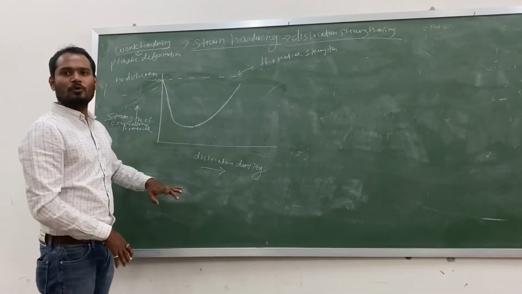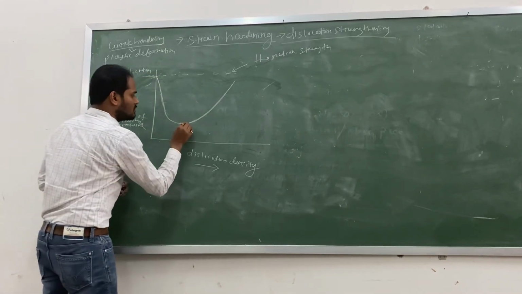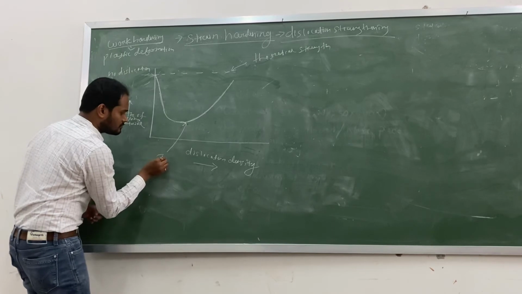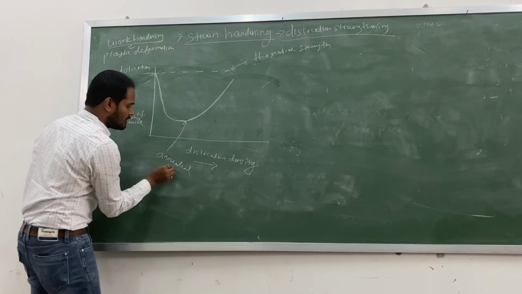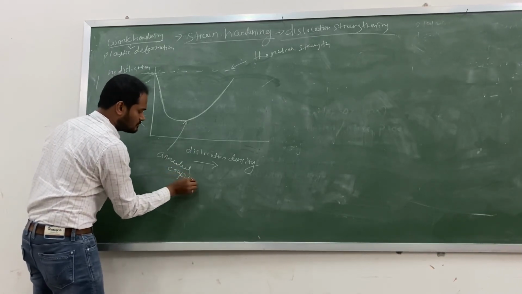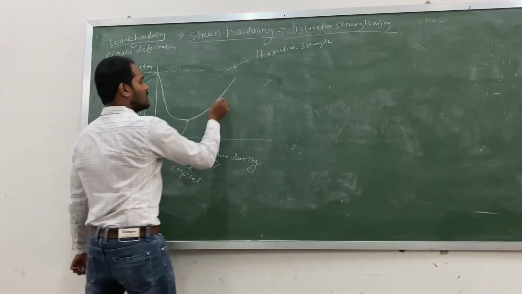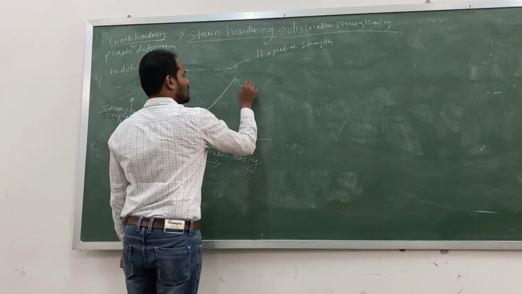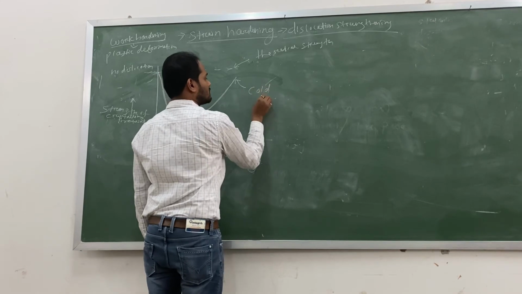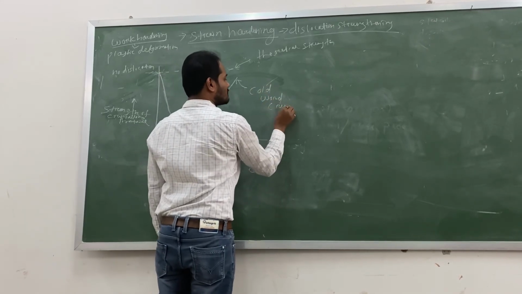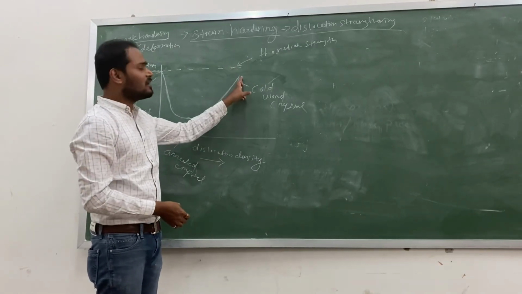Sometimes this graph can be correlated with, suppose this is a single crystal, or you can call this position an annealed crystal. Annealed crystal. This crystal can be called a crystal with a lot of dislocations. You can call it cold worked. Cold worked crystal means plastic deformation has happened, so that's why a lot of dislocations are present. That's why strength is maximum.